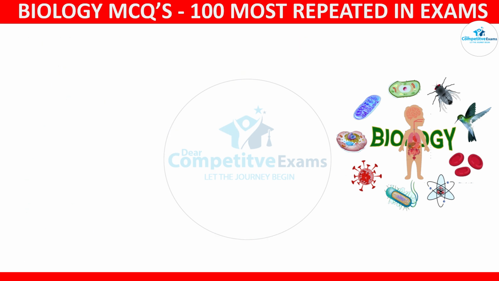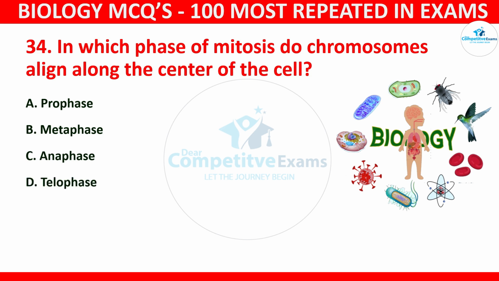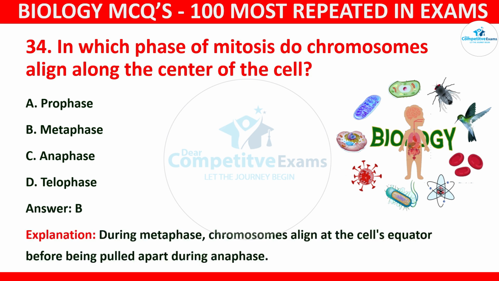Question number 34. In which phase of meiosis do chromosomes align along the center of the cell? Your options: prophase, metaphase, anaphase, or telophase. The correct answer is B, and that is metaphase. During metaphase, chromosomes align at the cell's equator before being pulled apart during anaphase.